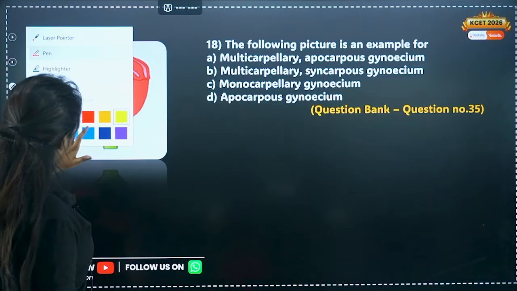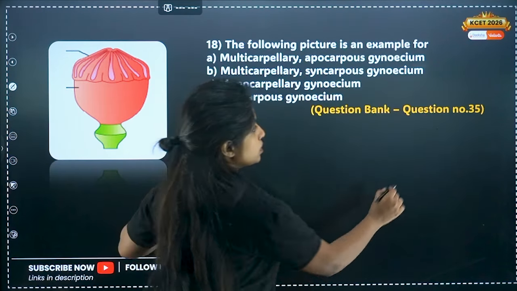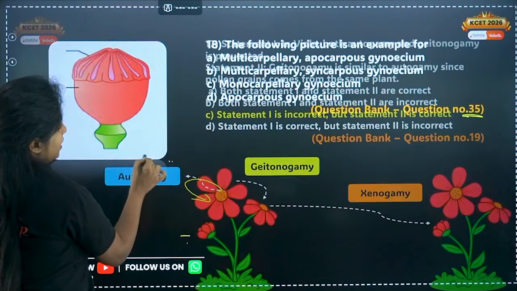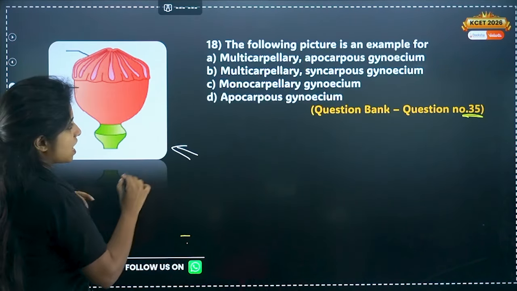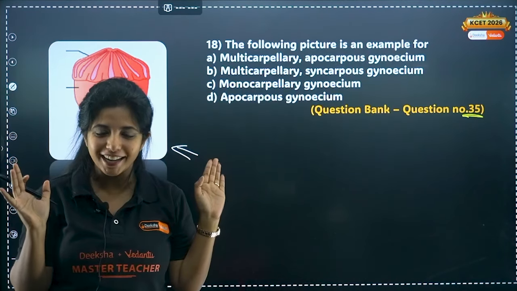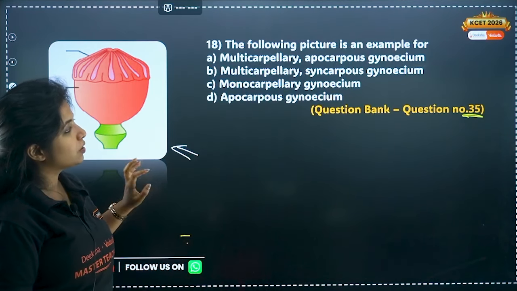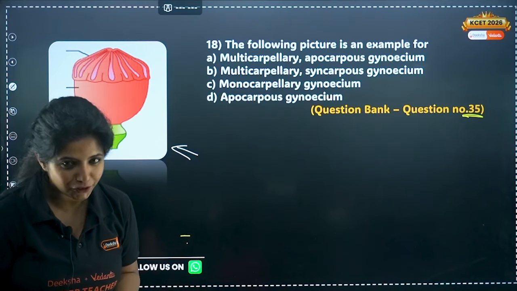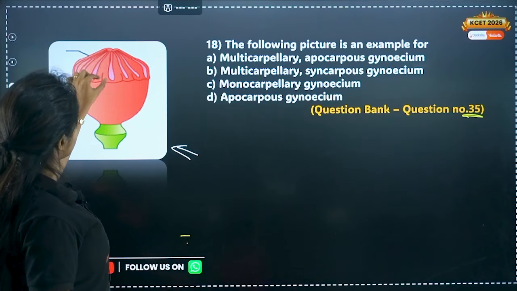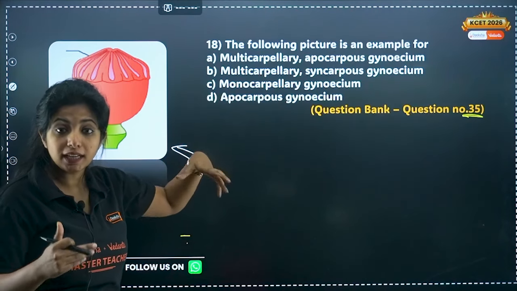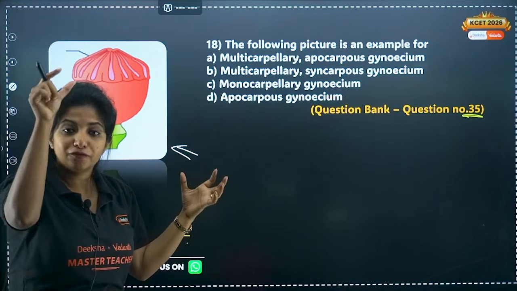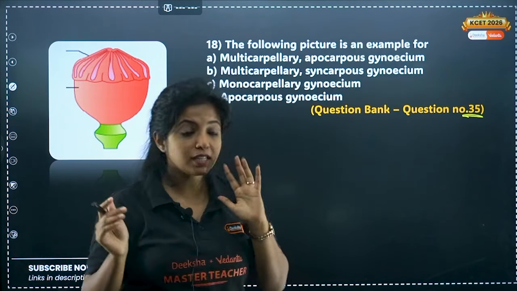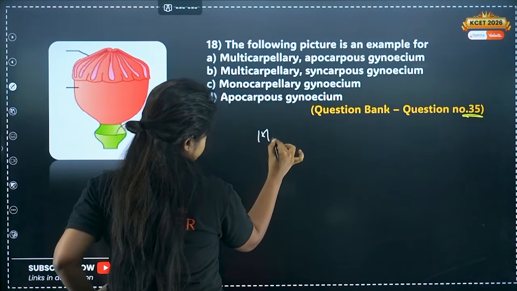Now this question is super important, question number 18. This was question bank question number 35. This picture is usually not looked upon. It's there in your NCERT, but children tend to ignore it altogether. So what is this? The following picture is an example for... Mom, I do not know what this is, looks like a drum. It's a flower first of all. And this flower, my dear children, has multiple carpels. Carpel, pistil is the same thing. That is the female reproductive part, stigma, style, ovary. So it is multicarpellary condition that you see.